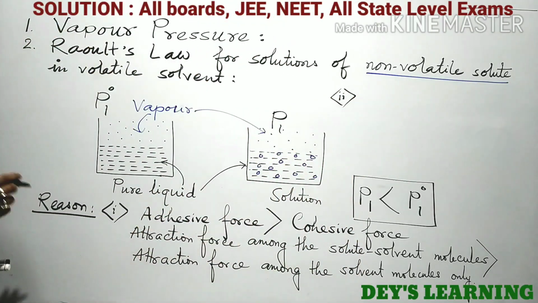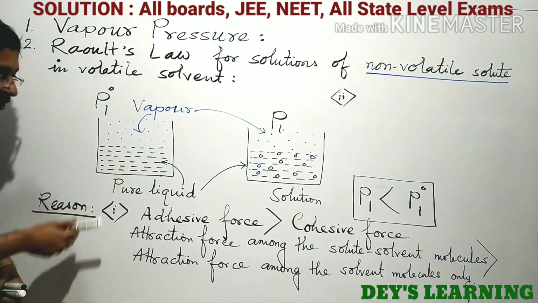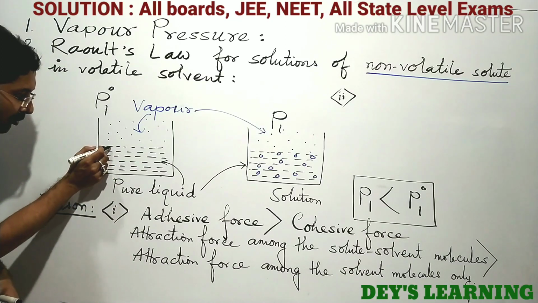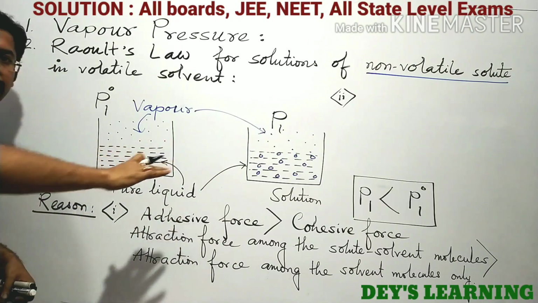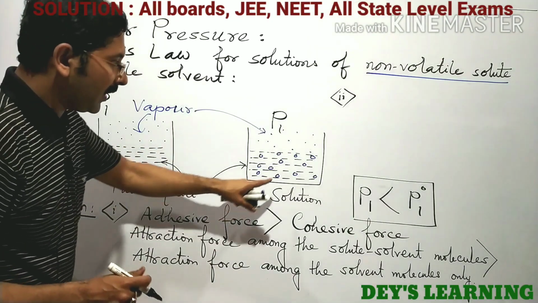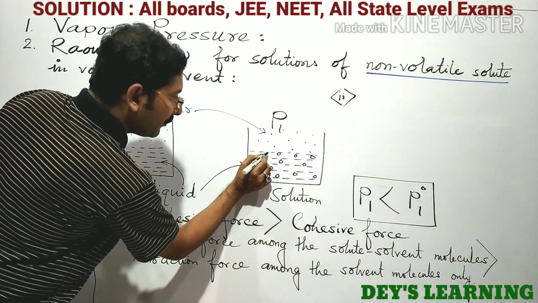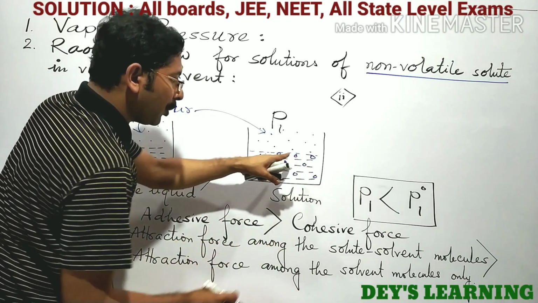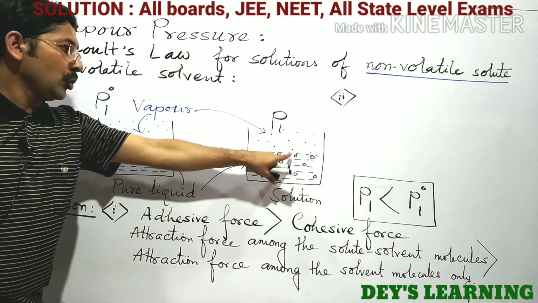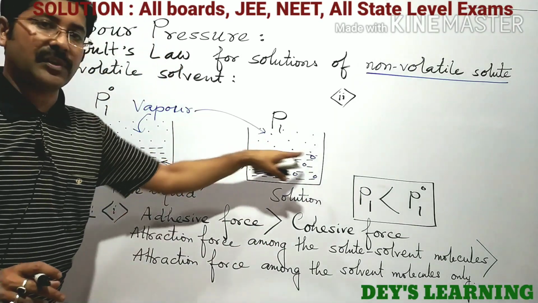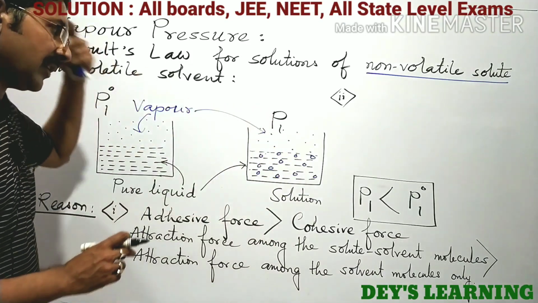Look at here, when pure liquid was present, only the liquid molecules were present at the surface. But when the solutes are added to the solvent, some solute molecules are present on the outer surface. We know vaporization occurs from the outer surface, evaporation occurs from the outer surface.